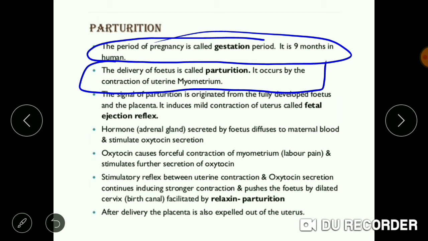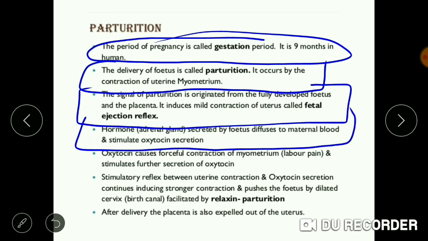The signal of parturition originates from the fully developed fetus and placenta. It induces mild contraction of the uterus called the fetal ejection reflex. The hormone secreted by the fetus diffuses to the maternal blood and stimulates oxytocin secretion.